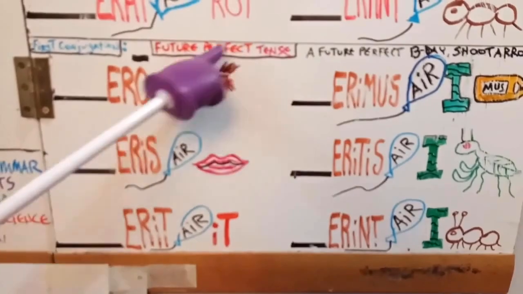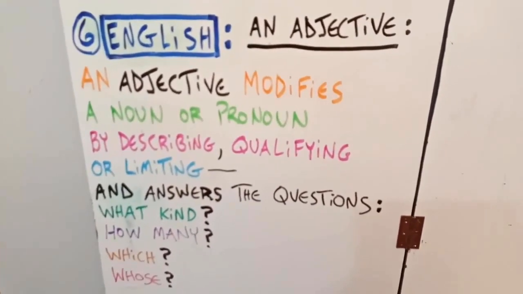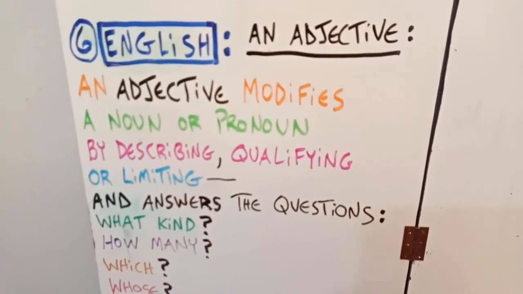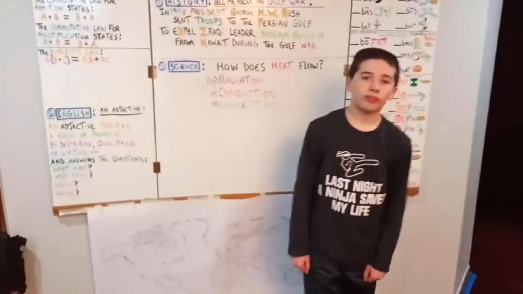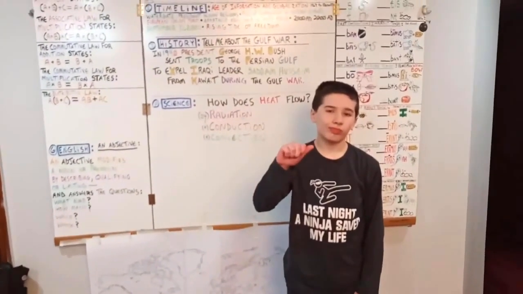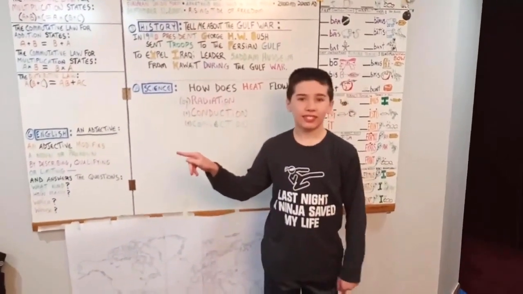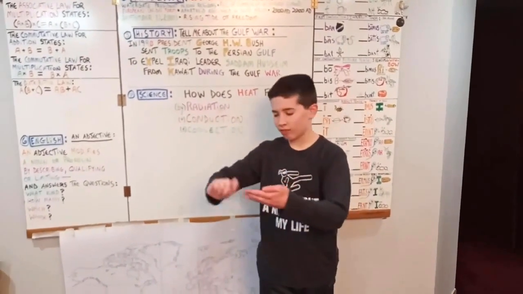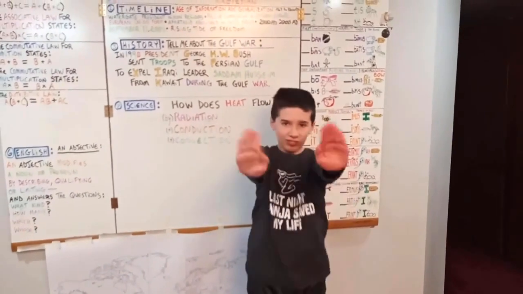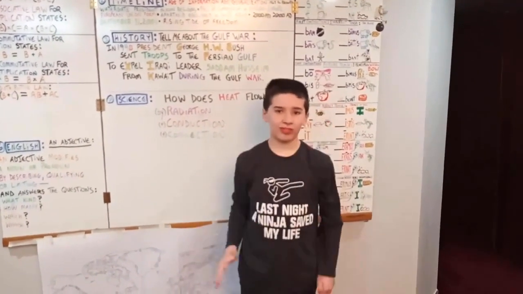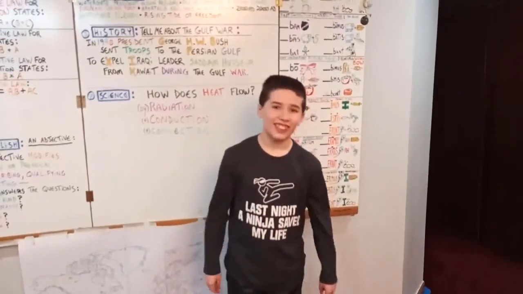For English, we're going to do an adjective, and we're going to use the Addams Family song, if you're familiar with it. So we'll start out with an adjective. So we'll make an A for adjective. An adjective modifies an N, a noun, or a P for pronoun by describing. So he's going to start describing it. He's going to have qualify, click with a stopwatch, or limiting, and then he's going to answer, ding, the questions: what kind, how many, which, and whose.